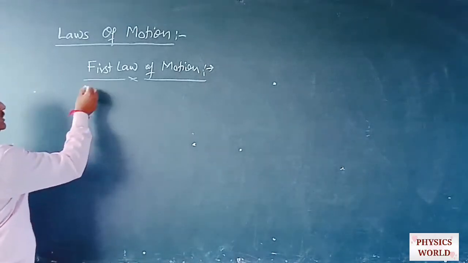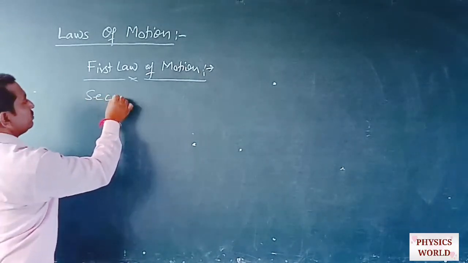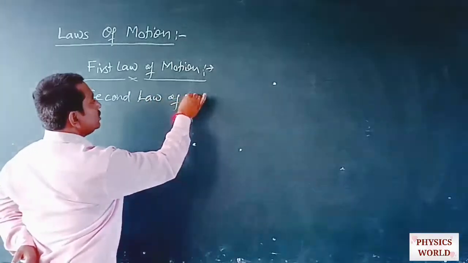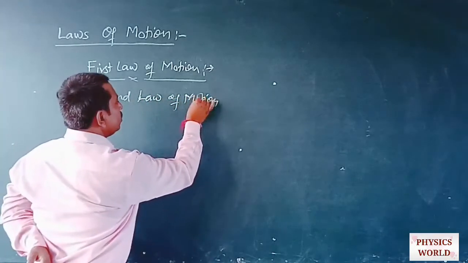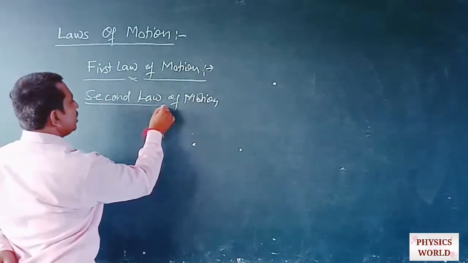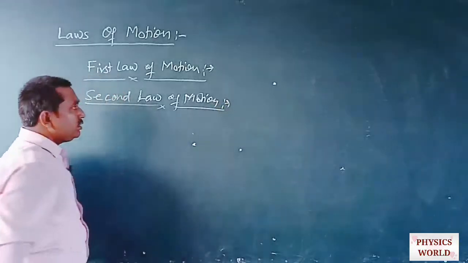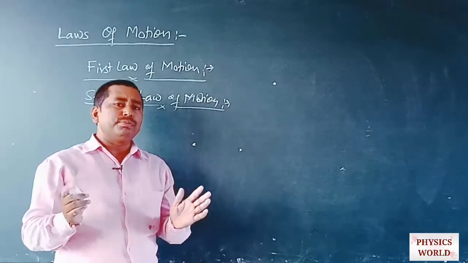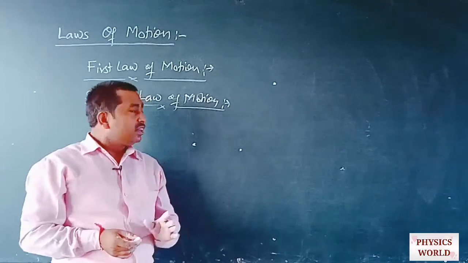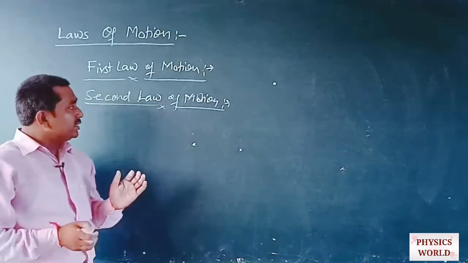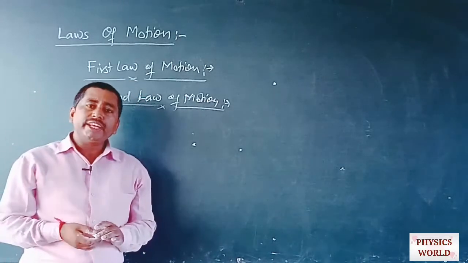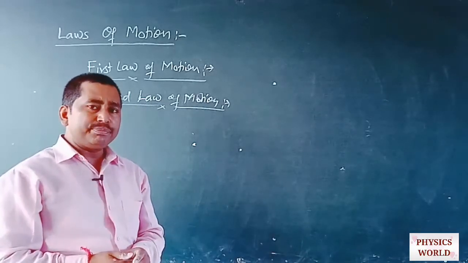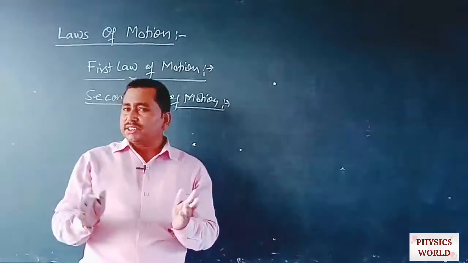Now come to the second law of motion. What is the second law of motion? Newton provides a simple law that is known as the second law of motion. He gave the simple concept that when any object changes its position with respect to time, then the object is said to be in motion.